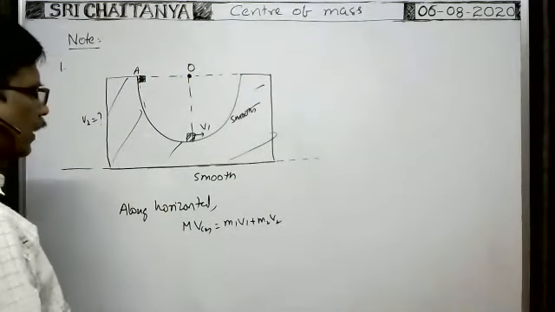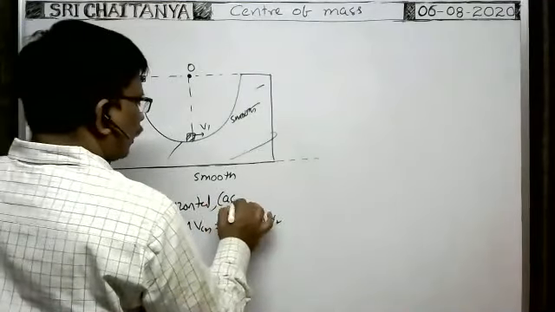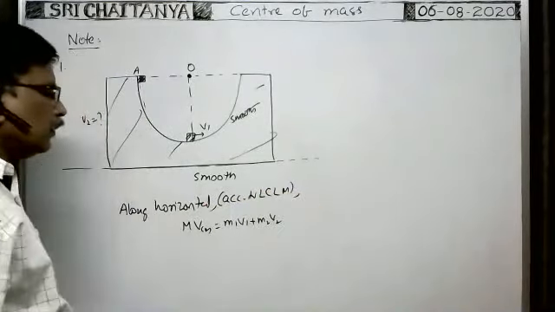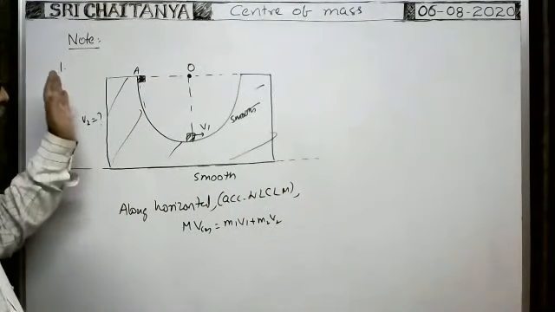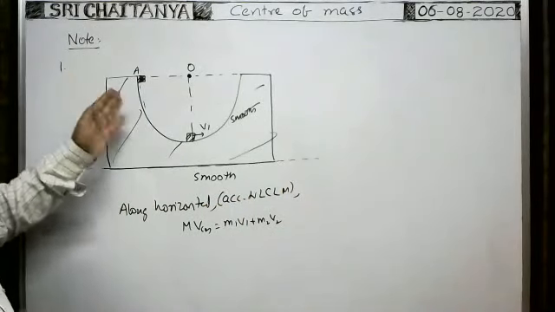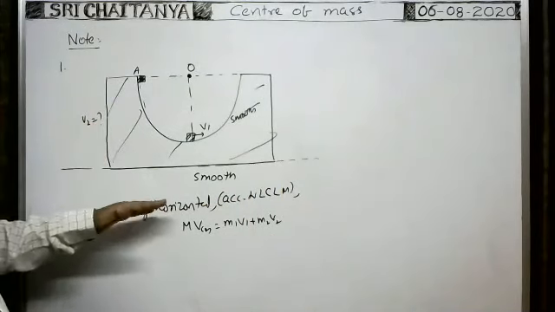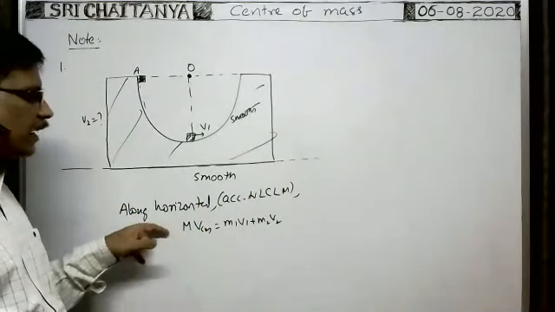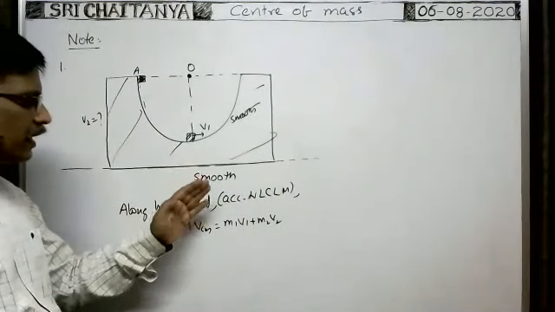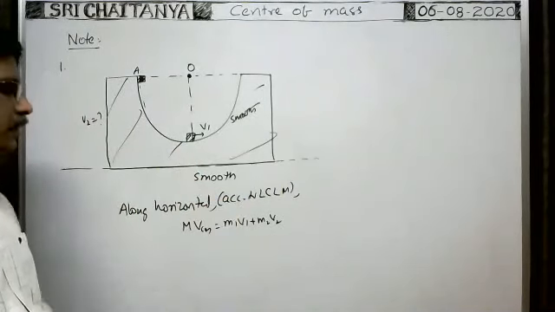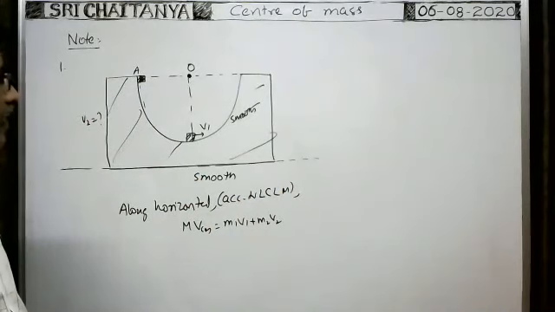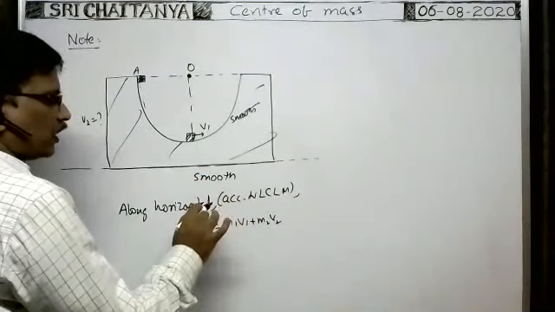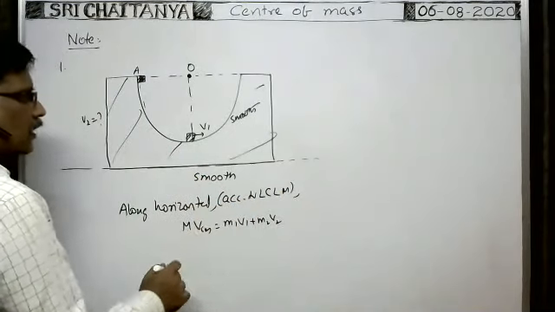According to the law of conservation of linear momentum, whenever no external force acts on a system, even if internal force acts, conservation of linear momentum is applicable. The momentum of the center of mass is equal to the vector sum of the momenta of all particles. I have mentioned along the horizontal direction, that's why we have to consider the horizontal direction.